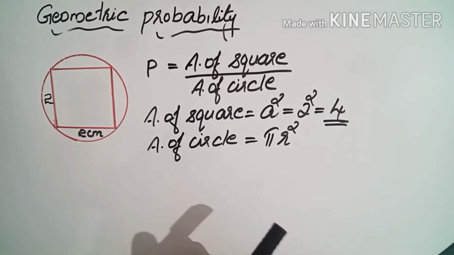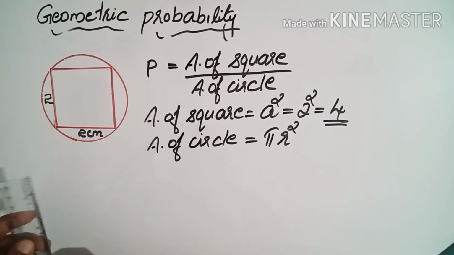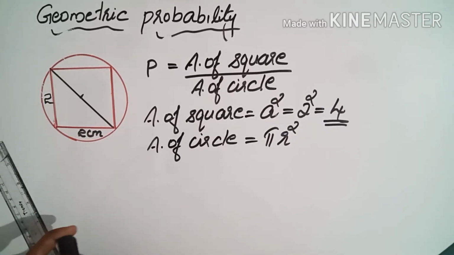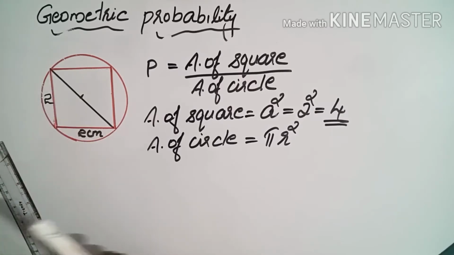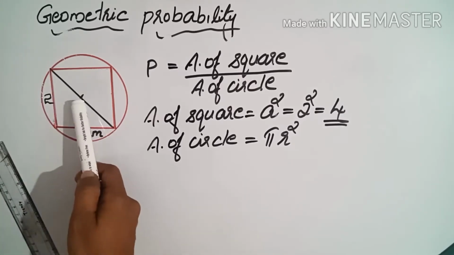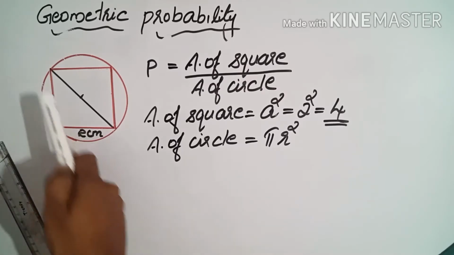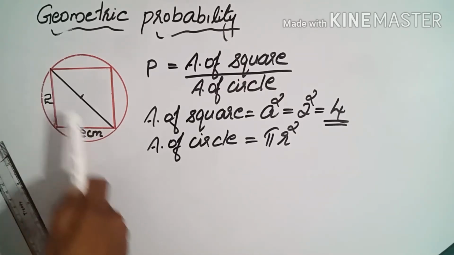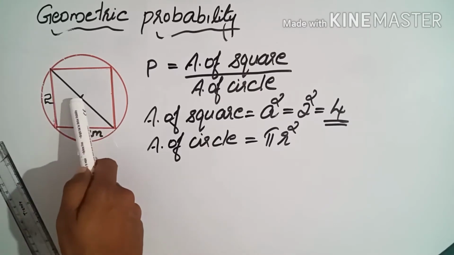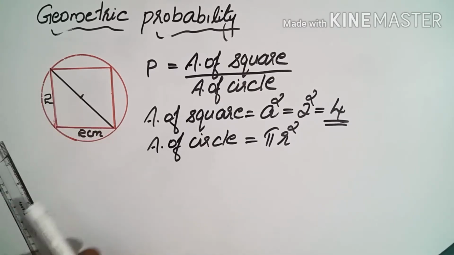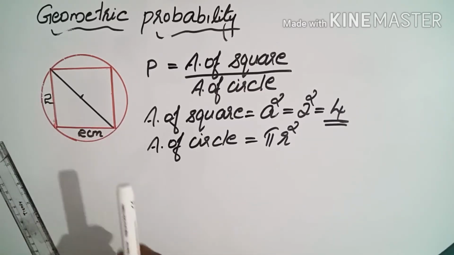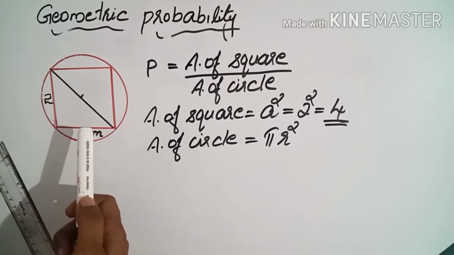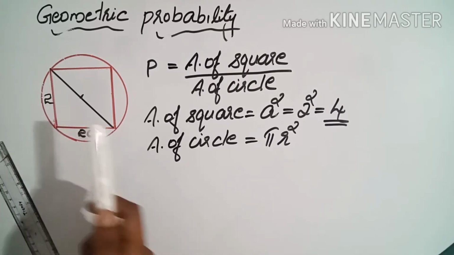For that, let's join one diagonal of this square. One diagonal like this. Okay, so see the figure. This diagonal is a diameter of the circle, because it goes through the center. This point and these 2 points are points on the circle, and this diagonal is passing through the center also. So this diagonal we can consider as the diameter. If you know the measurement of this diameter, we can find the radius by taking half of that.